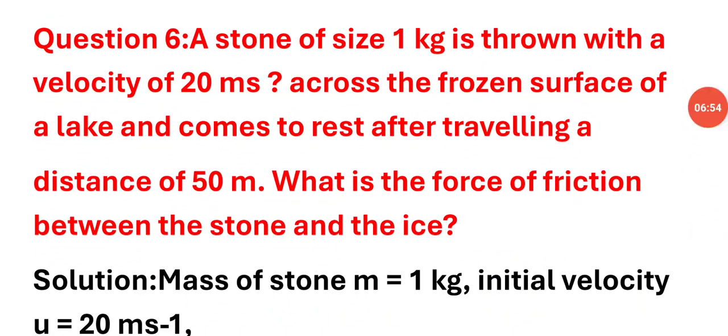Question number 6. A stone of mass 1 kg is thrown with a velocity of 20 meter per second across the frozen surface of a lake and comes to rest after traveling a distance of 50 meter. What is the force of friction between the stone and the ice?